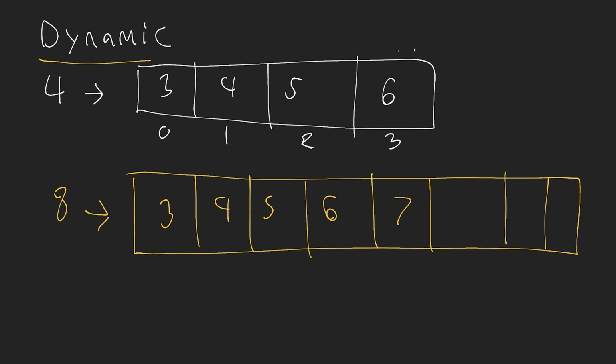But I'm just trying to show you that sometimes when you're using a dynamically sized array, depending on the programming language you're working in, what will actually happen is in the back end, in the memory, you're going to be allocating more spaces and copying values into a brand new version of the array. Again, really depends on the way that this is implemented. In some programming languages, this is not how it works, but sometimes this is how it works, okay? So you're actually going to be making a brand new fixed sized array, but you're just increasing the size of that array, which then means you need to copy all of the values from the original array into the new array, and then add the new value, and then dispose of the old array.